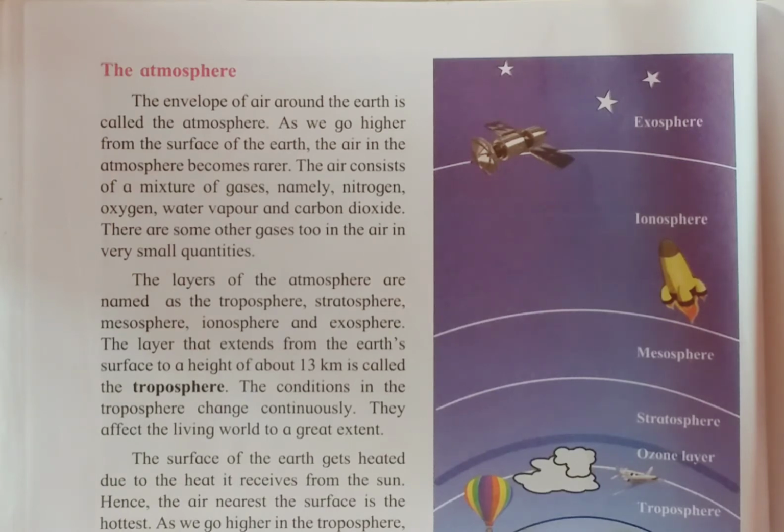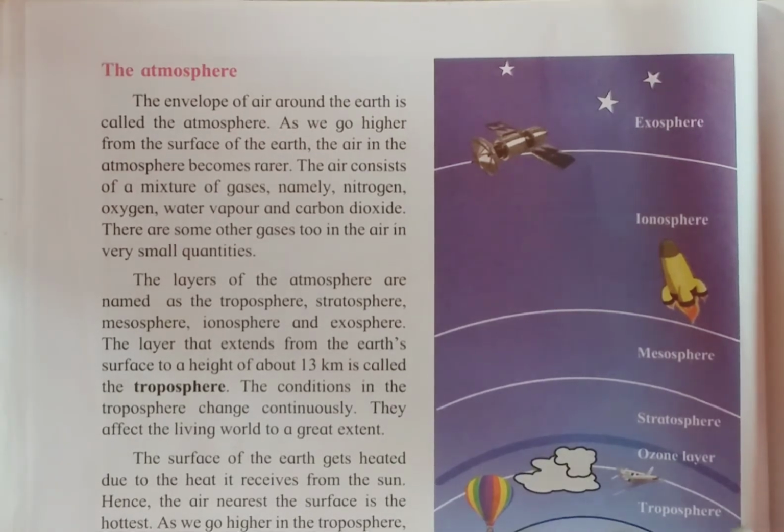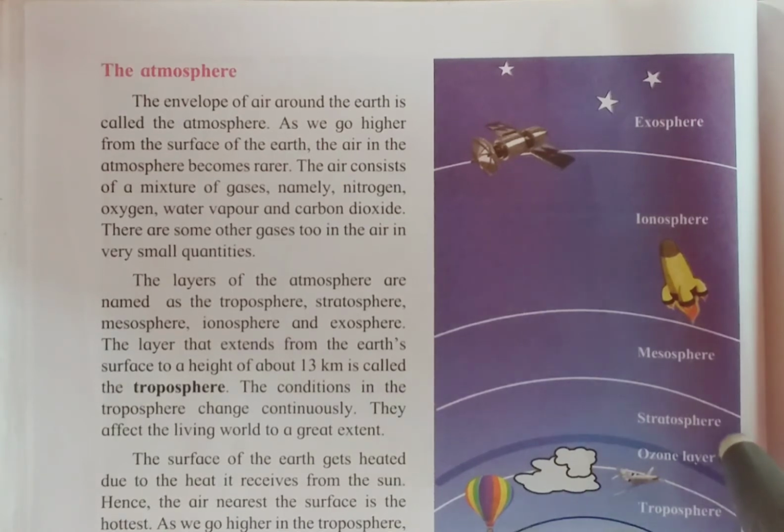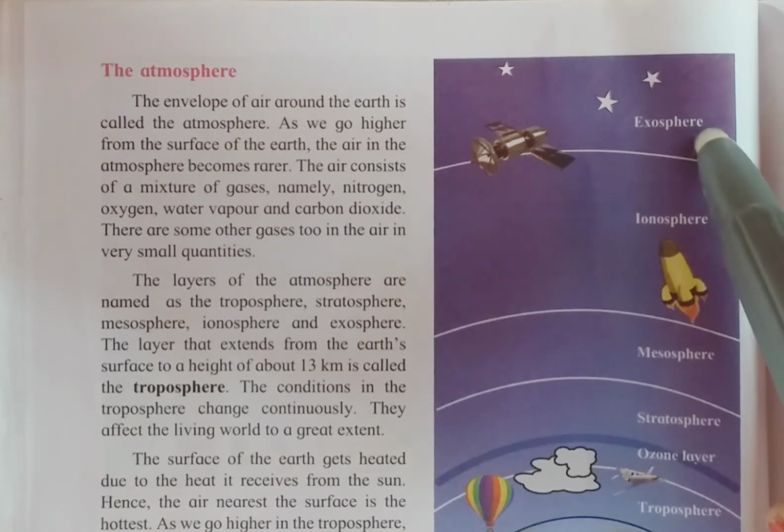So, now we learn our Earth is surrounded by the atmosphere. The layers of the atmosphere are named as, students, there are many layers in the atmosphere. Which are they? Listen. Troposphere, stratosphere, mesosphere, ionosphere and exosphere. Look in this diagram. Which layers are those? Troposphere, stratosphere, mesosphere, ionosphere and exosphere.